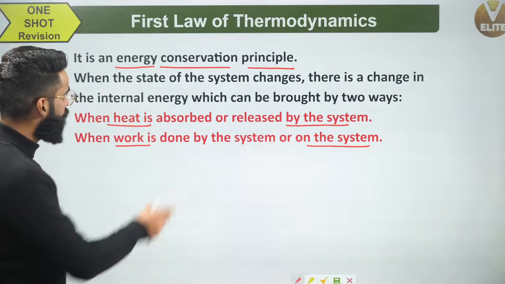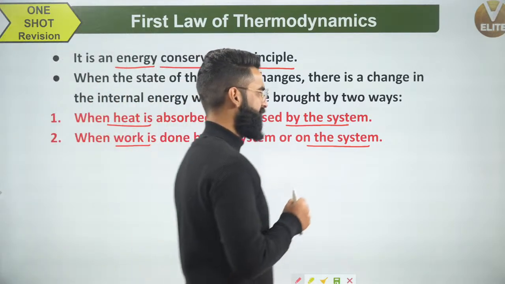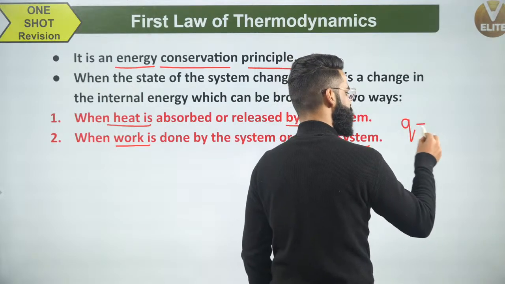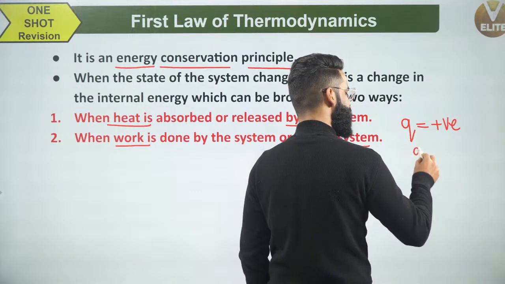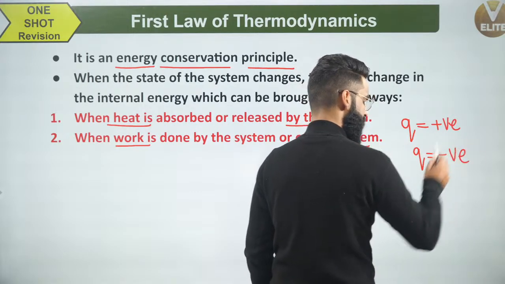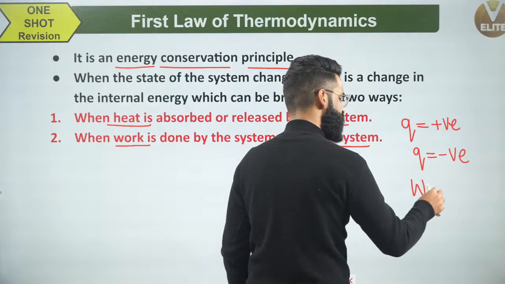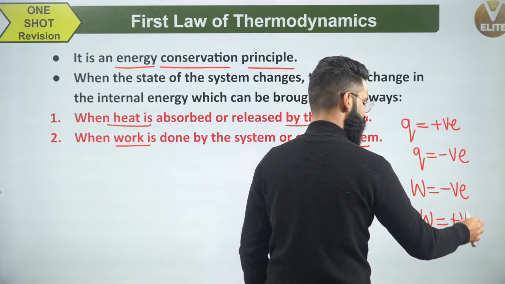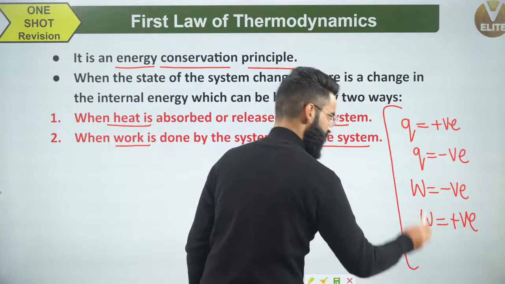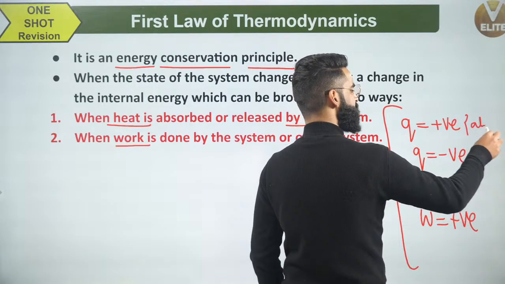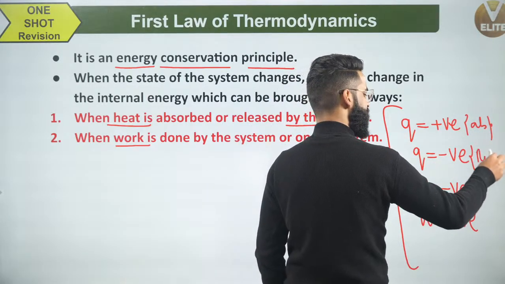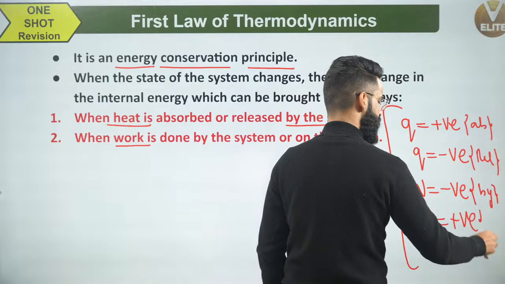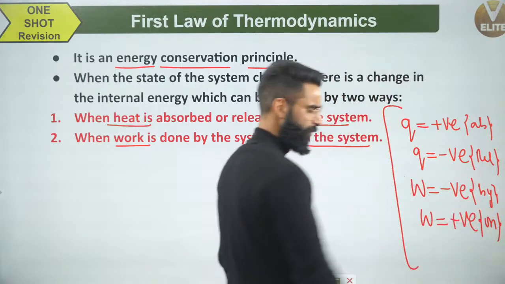Before talking about the first law of thermodynamics, if you remember in the last session, I told you whenever heat is absorbed by the system, Q value is taken to be positive. Whenever heat is released by the system, Q value is taken to be negative. Whenever work is done by the system, W value is taken to be negative. Whenever work is done on the system, W value is taken to be positive. All these things we have covered in the last session.